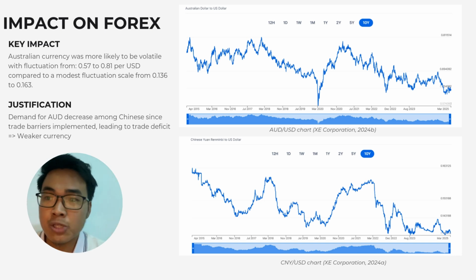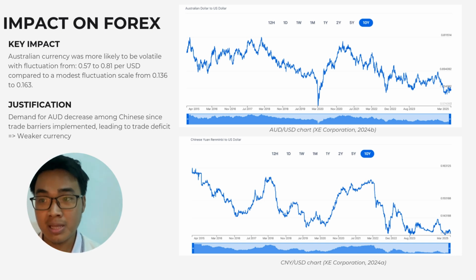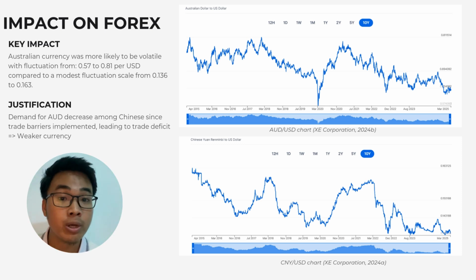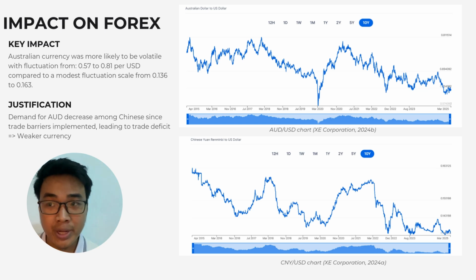About the business side, it will be costly for business to operate as the fuel price increases, and if the business is importing materials, it would be a great hit for them.